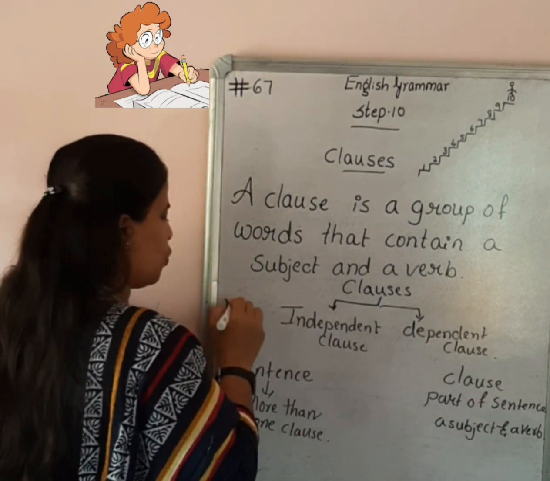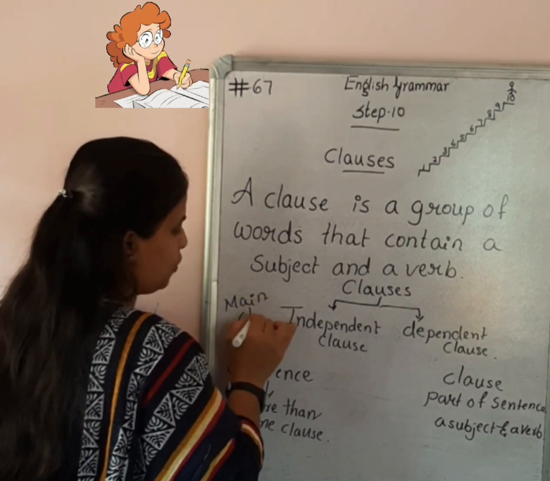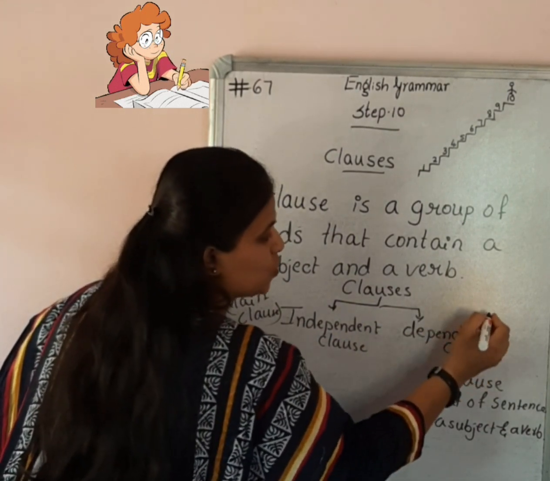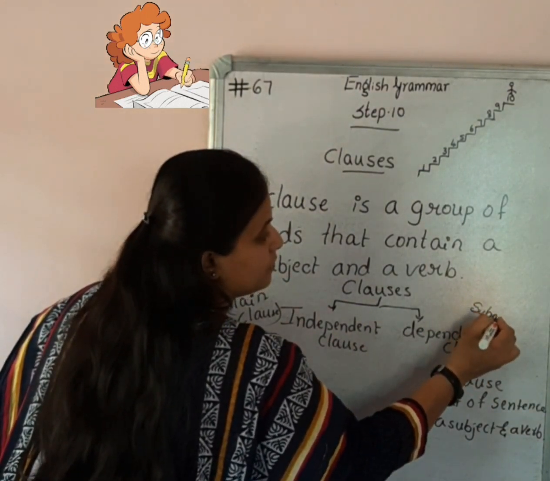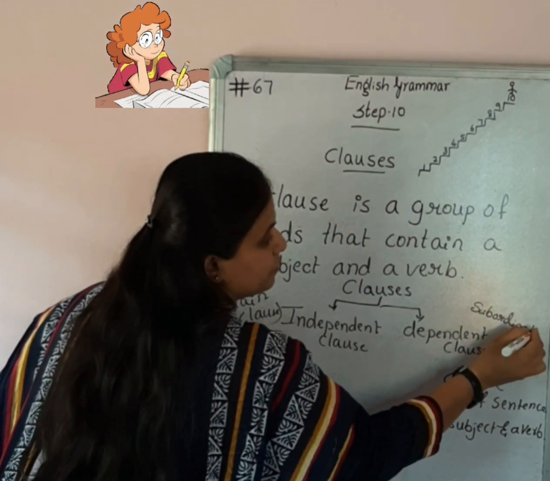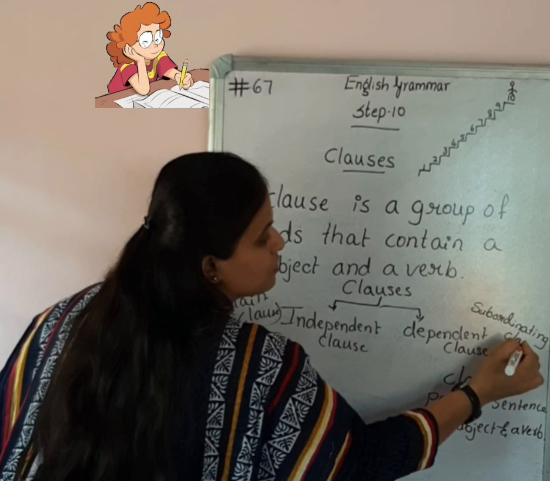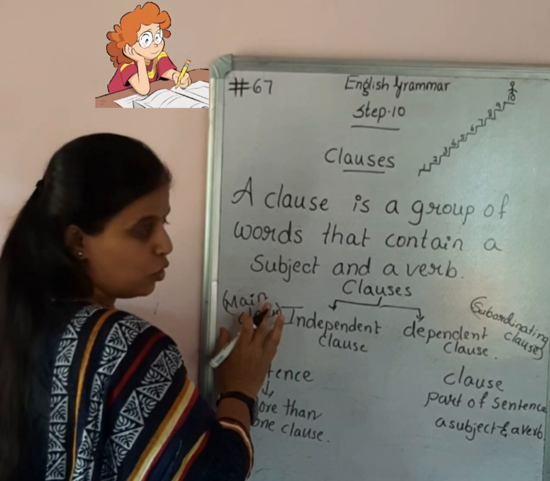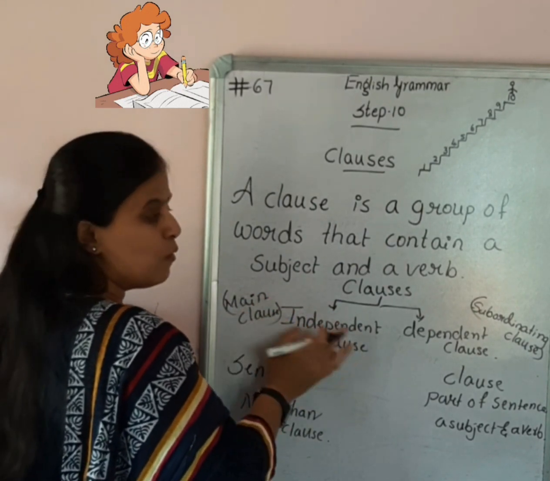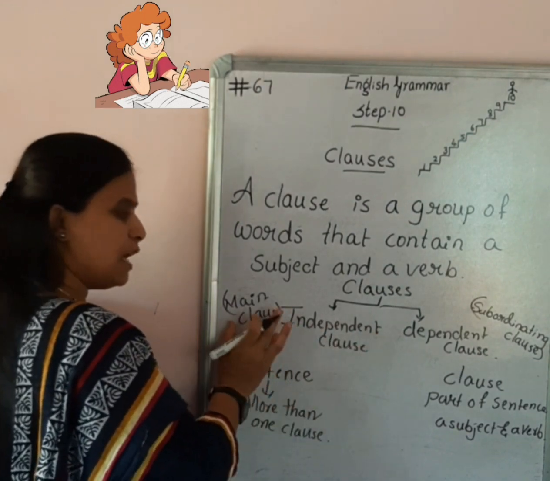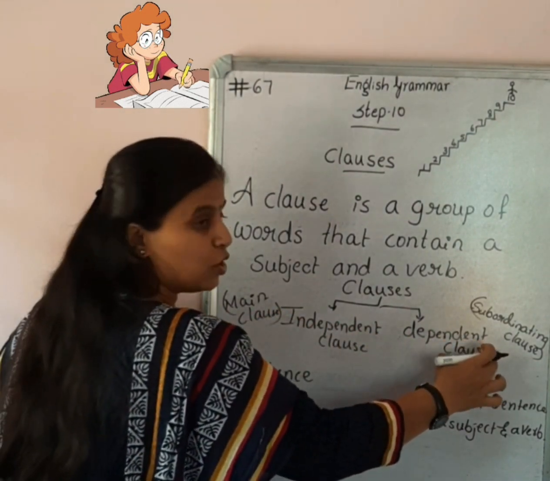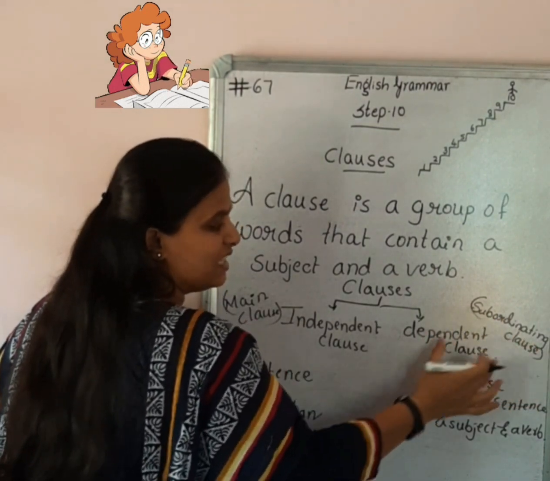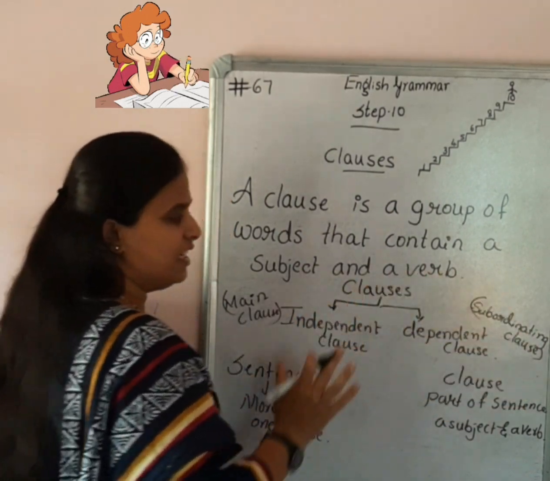The independent clause is also called the main clause, and the dependent clause is also called the subordinating clause. Both are one and the same: independent clause and main clause. Whereas here, the dependent clause can be called the subordinating clause. Both are one and the same: dependent clause and subordinating clause.